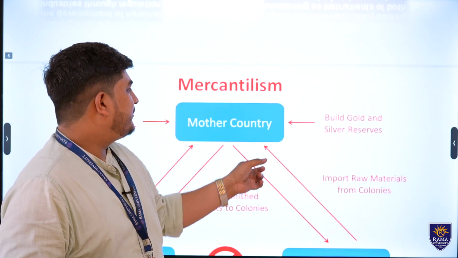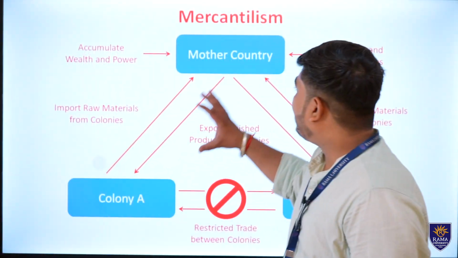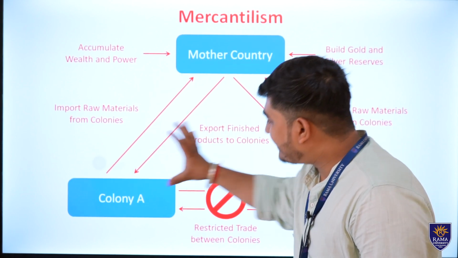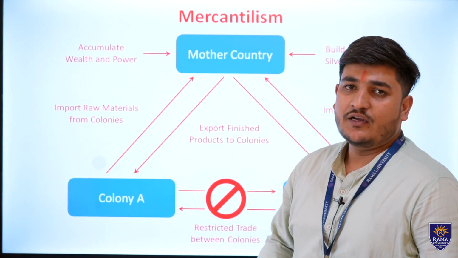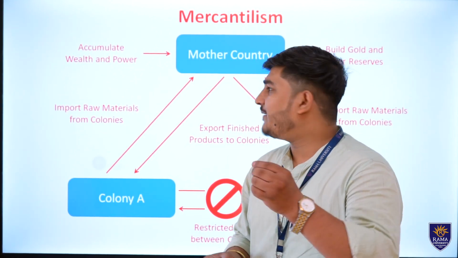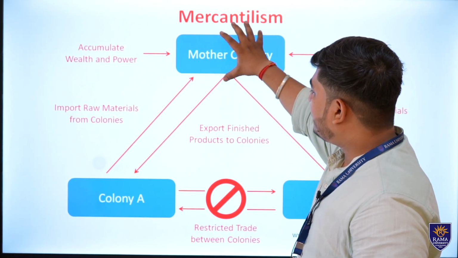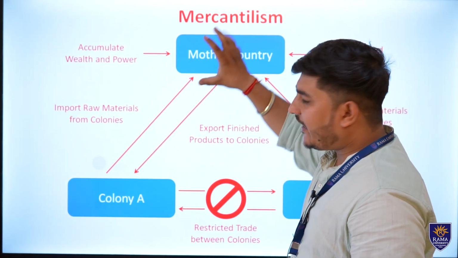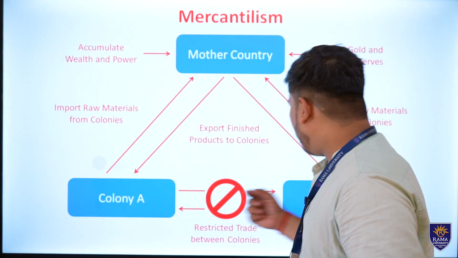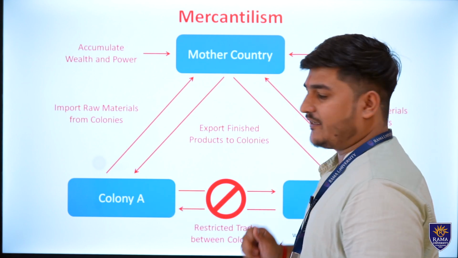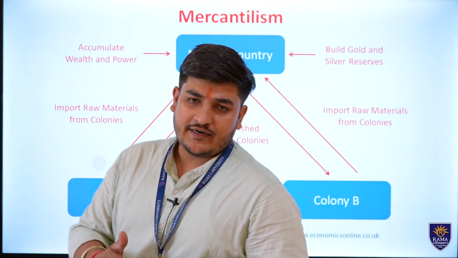Now, in this slide, I am going to explain basic mercantilism, how it worked between colonies established by a colonial government. See, for example, a mother country had two colonies in country A and country B, named colony A and colony B respectively. Now, what have they done?